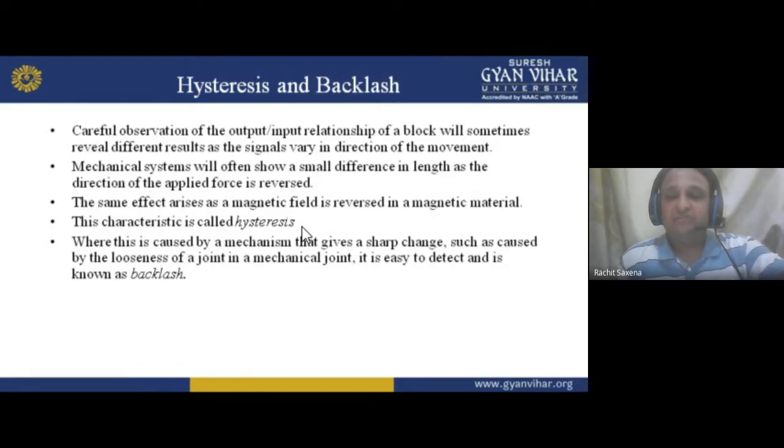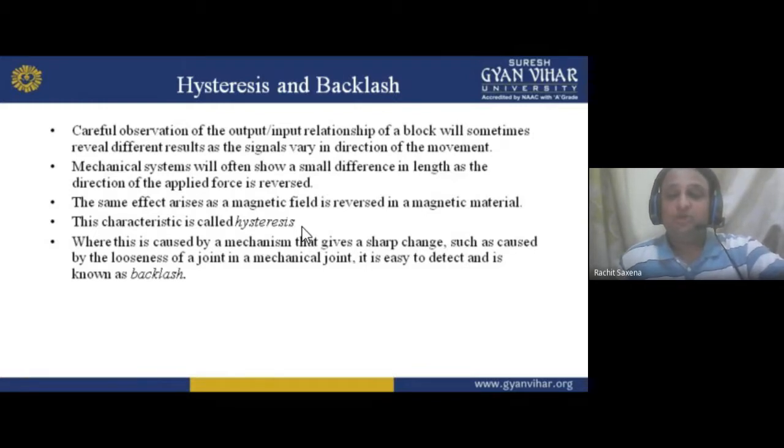Now, if I give the supply, what will happen? They work in an aligned manner. They make a group, a joint group. Then magnetization, then saturation. But after saturation, reversal of magnetism occurs. That is demagnetization. That is called hysteresis.